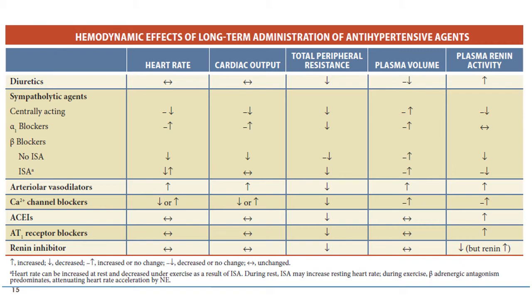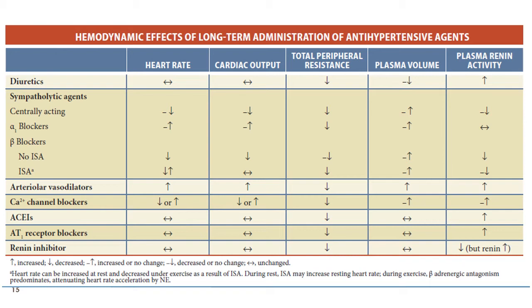Let us have a look at the hemodynamic effects that these classes of drugs have on the different systems. The diuretics do not have any effect on the heart rate and cardiac output, but they decrease the total peripheral resistance. There is no or minimum reduction in the plasma volume, which is later on regained after prolonged therapy. There is increase in the plasma renin activity because of the reflex sympathetic stimulation.